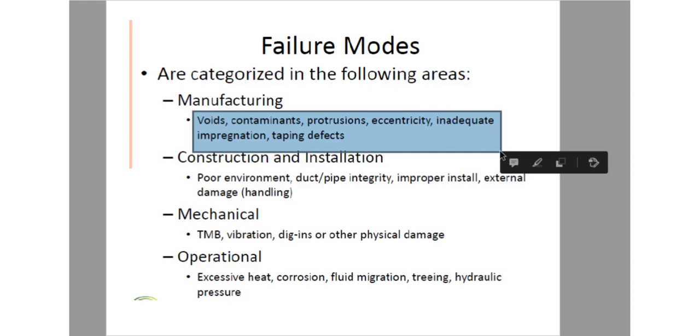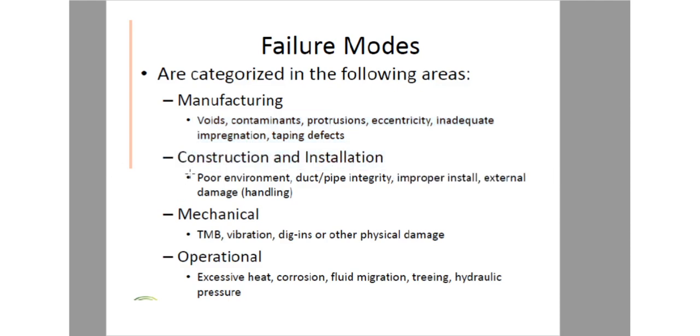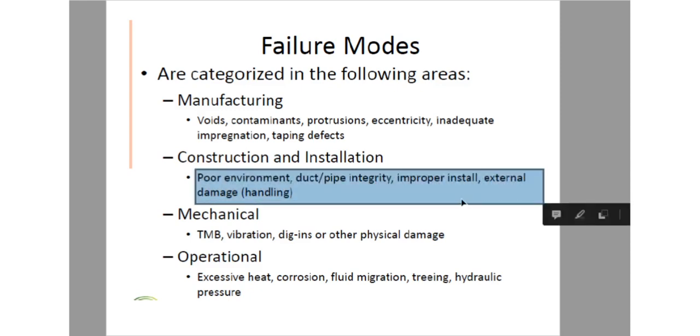The second area is construction and installation. Under this, there can be a poor environment, duct or pipe integrity issues, improper installation, and external damage or handling. Because of this, there can be failure of the power cable.